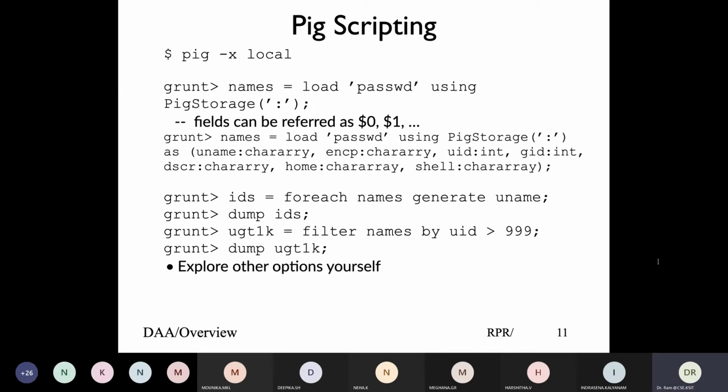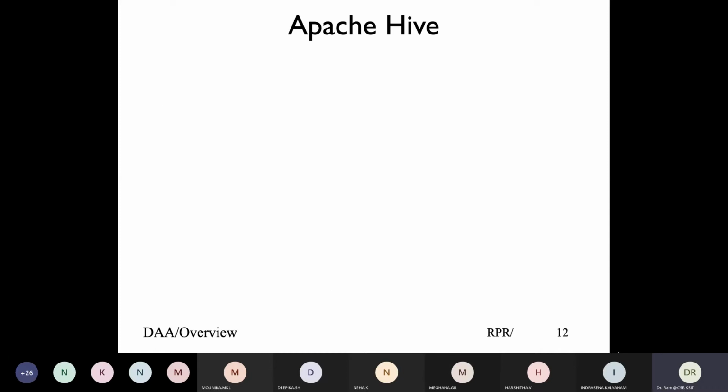Basically, that gives you a very brief exposure of the Pig tool. Pig is a very powerful, rich language. There are other functions available, split, union, distinct, though you will not find them in the exam. So it's up to you, if you're interested, you can follow it up, explore and learn yourself.